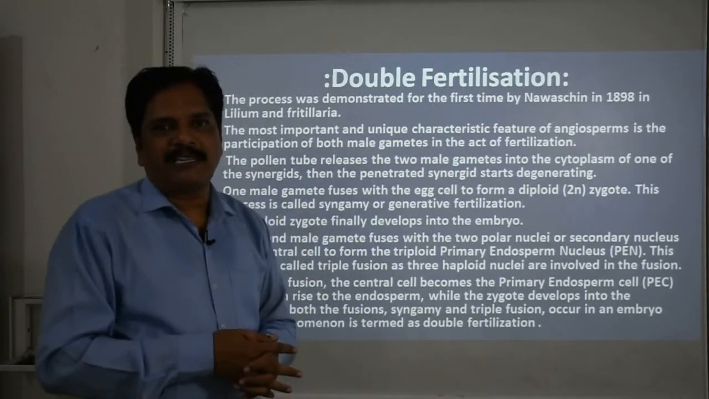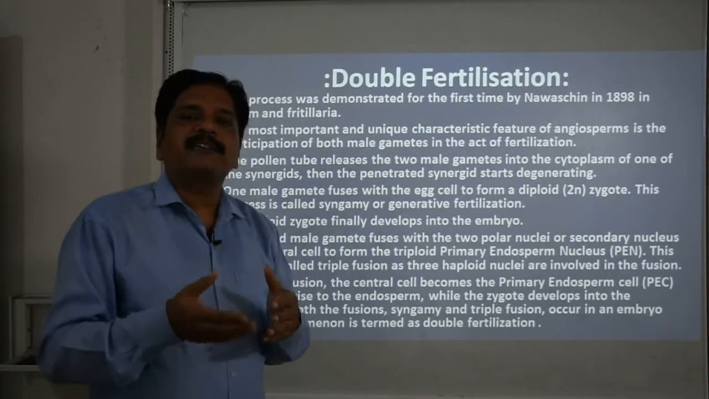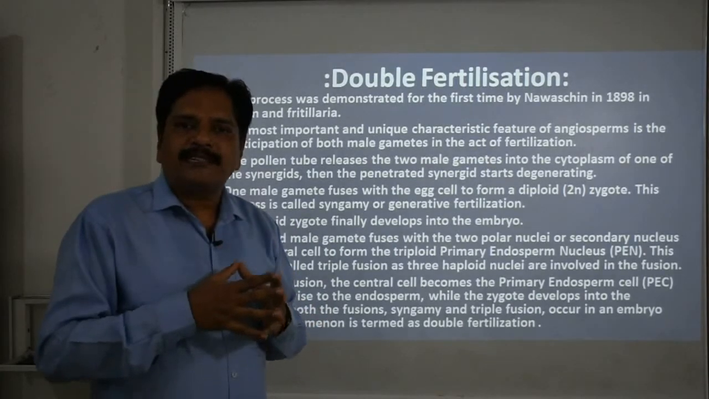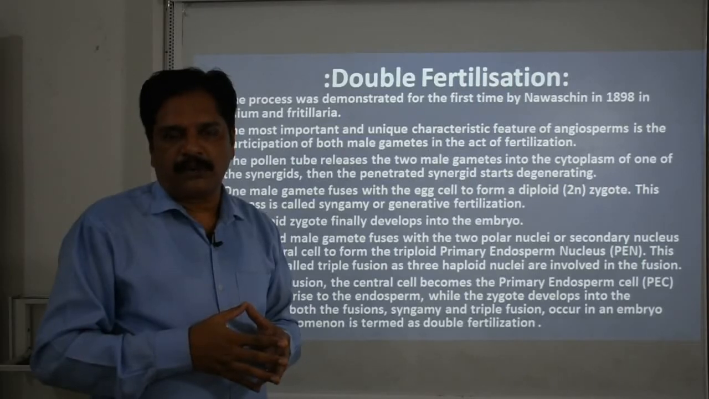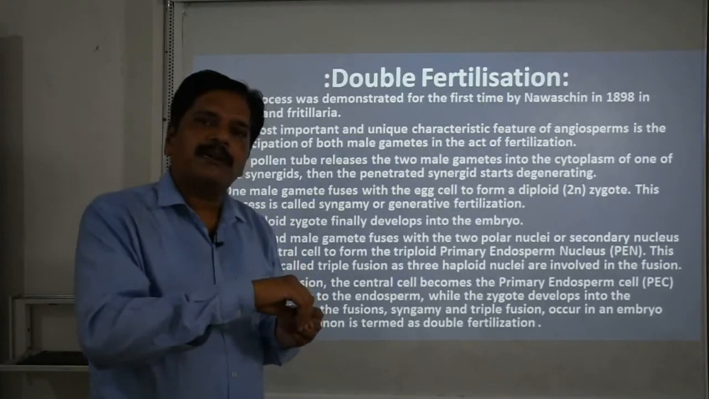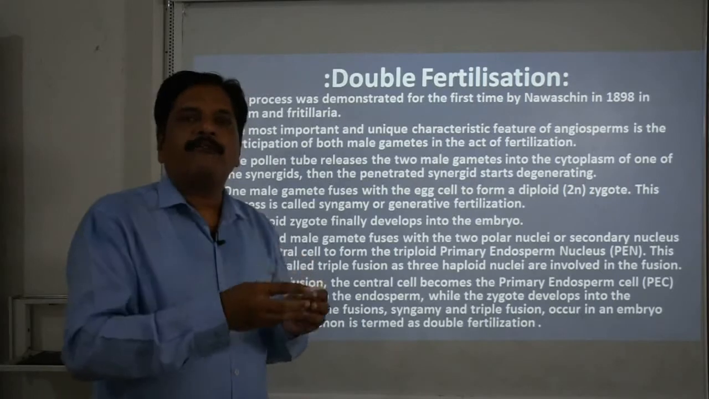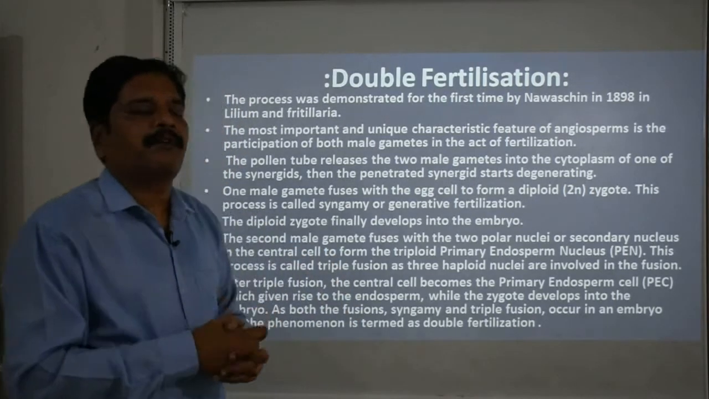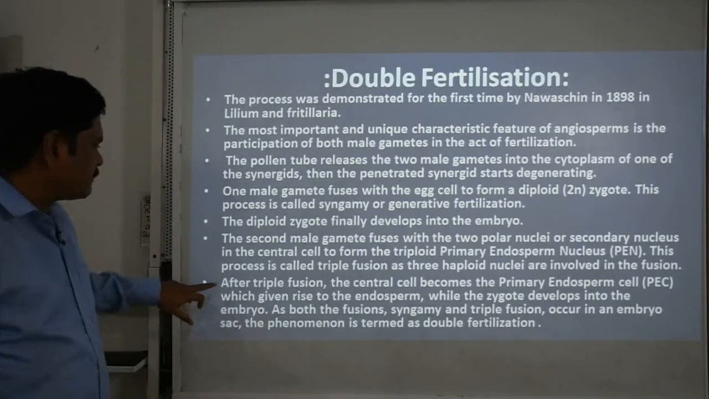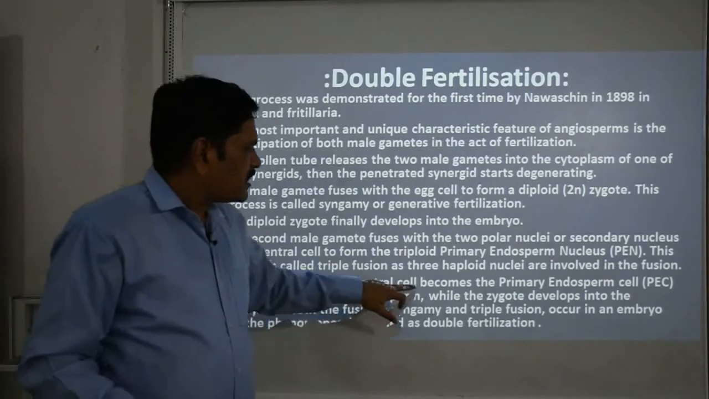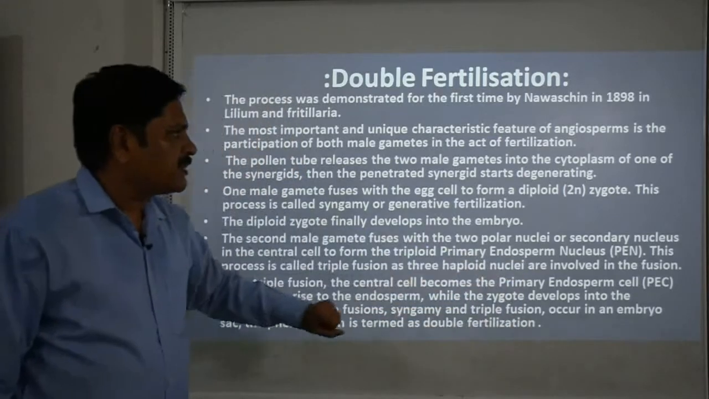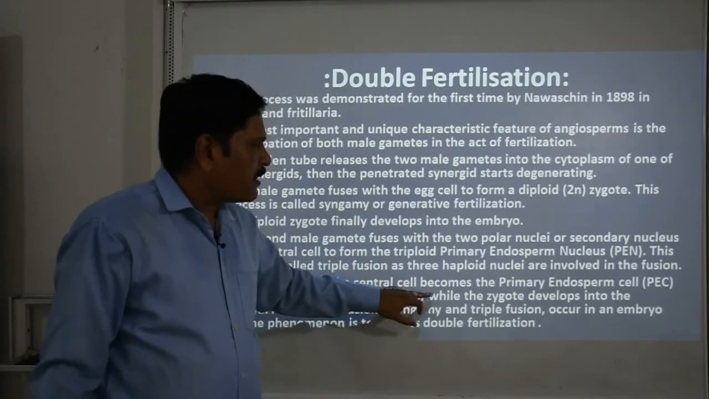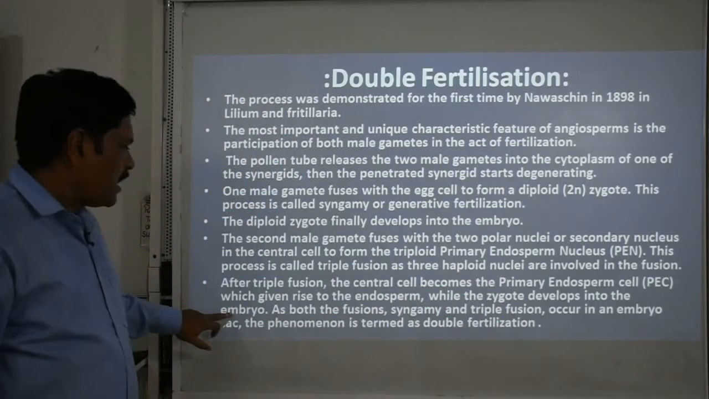It is the second fertilization. The second male gamete reaches the center of the ovule where a diploid secondary nucleus is present. When this third nucleus, a male nucleus, fuses there, it is a combination of three nuclei, so it is called triple fusion, and together with syngamy, double fertilization. After triple fusion, the central cell becomes the primary endosperm cell, which gives rise to the endosperm, while the zygote develops into the embryo.